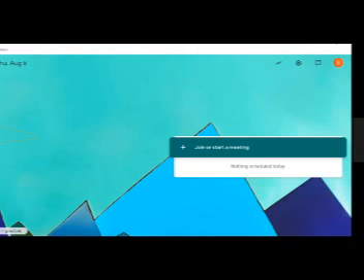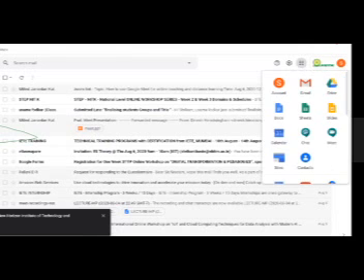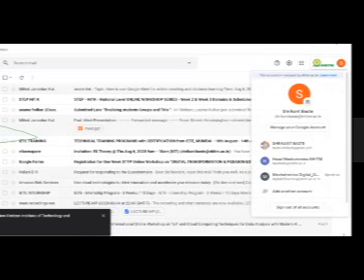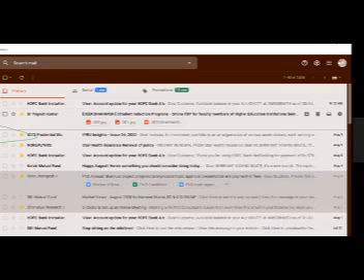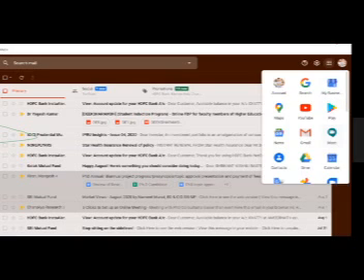Sometimes what happens is we have multiple logins on our phone or on our desktop. The simplest way to handle that is that you don't have to sign out from all your Gmail accounts. If I want to access my personal Google Meet, I'll simply click here and open my other Gmail account. After opening it, you simply click Google Meet. So when I log in, it is taking my personal email ID.